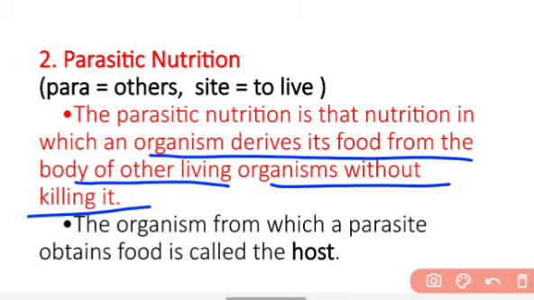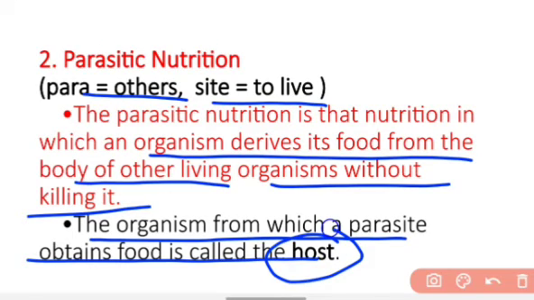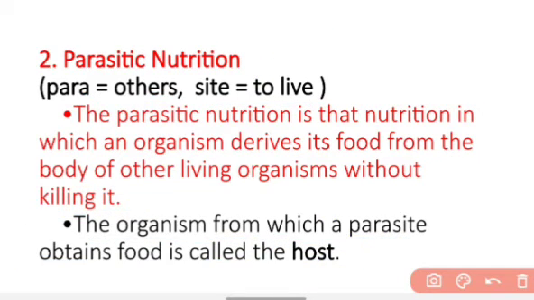Para means others and site means to live on the body of another living organism to get the nutrition. And the organism from which a parasite obtains food is called the host. So the living organism on which the parasites live is called the host, and the organism which shows parasitic nutrition is called a parasite.